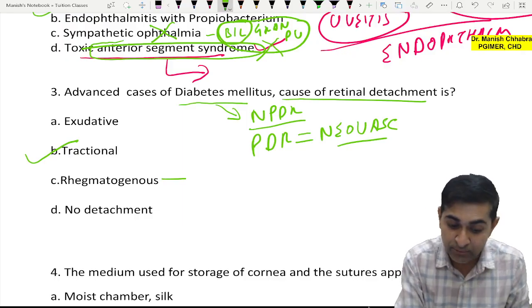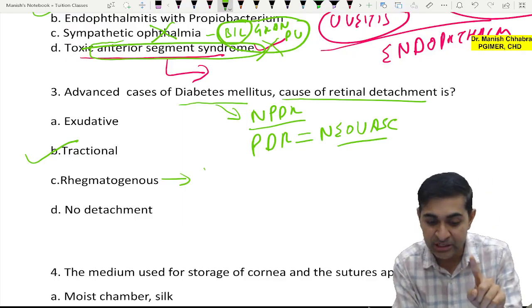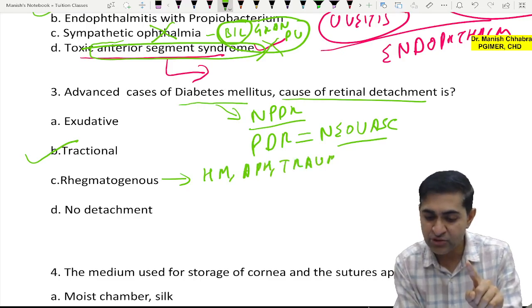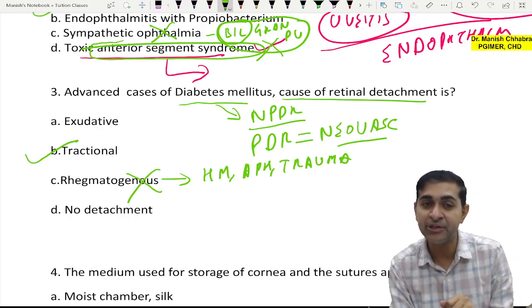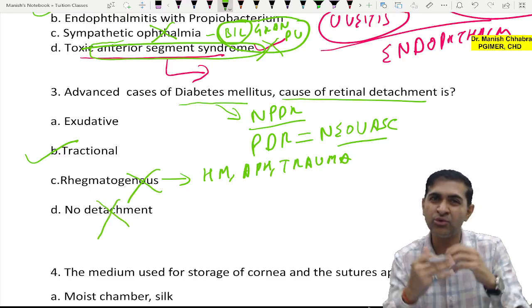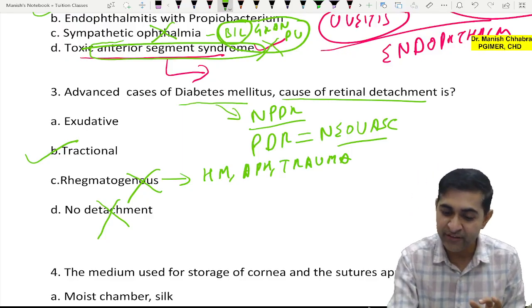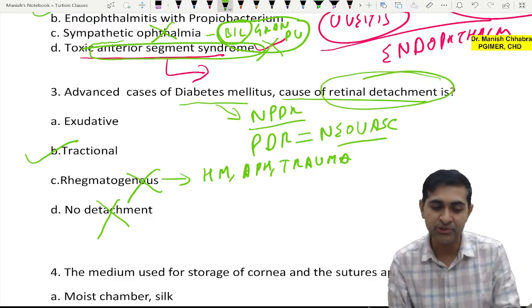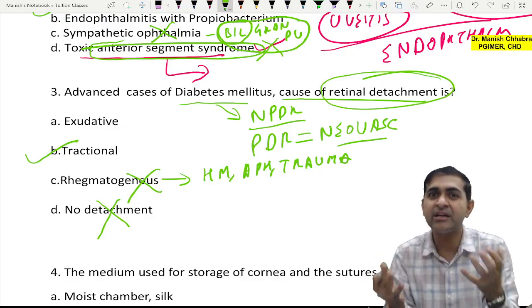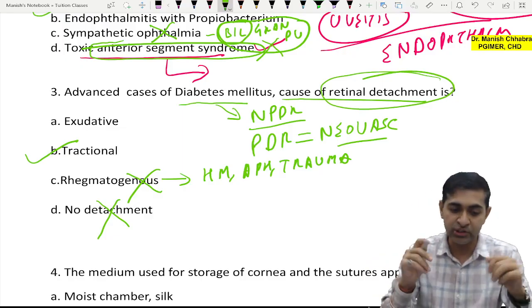But if we talk about rhegmatogenous retinal detachment, it is associated with high myopia, aphakia, and trauma, which is not mentioned in the question. Eliminated. No detachment. I don't know what the fourth option was. Some students said that it was no detachment, but they have clearly mentioned the cause of retinal detachment. So let's take it as if we don't have the fourth option.